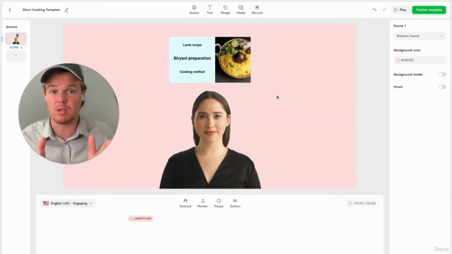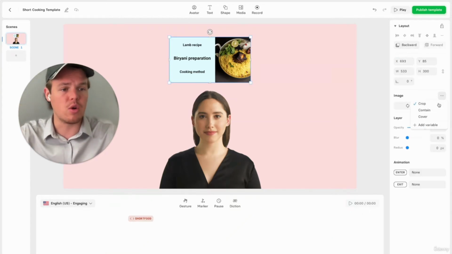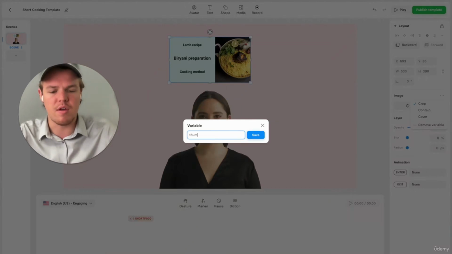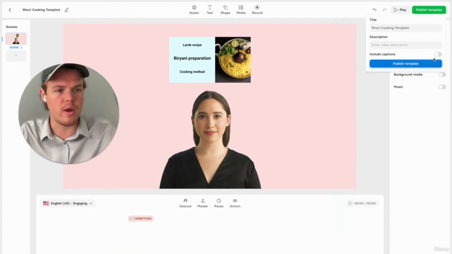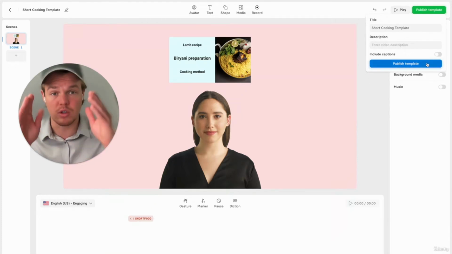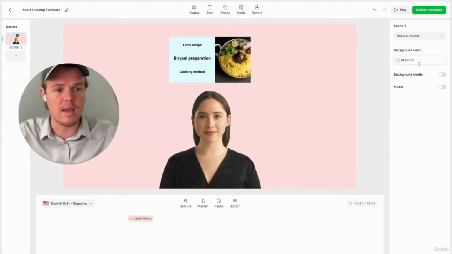Obviously, you can add a bunch more stuff here. But for now, we are going to go ahead and just make sure we do one more thing. Let's go ahead and add a variable here, and we're going to say thumb short. And then from here, all we need to do is hit publish template. And we're not going to add captions because we're formatting it as a vertical orientation. You don't want the captions to look cut off, and we're going to hit publish template.